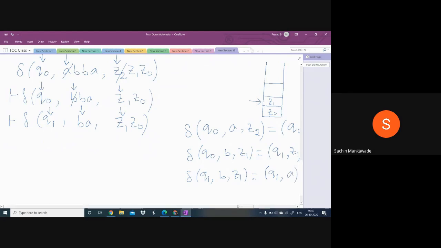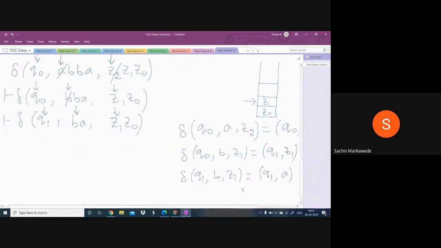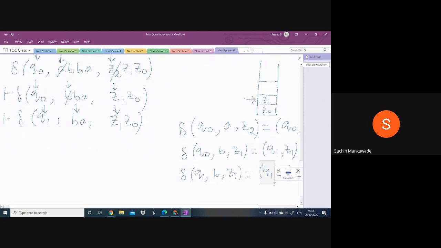Look at this, guys. The topmost symbol in the stack is Z1. I repeat, the state is Q1 and the input symbol is B and the topmost symbol is Z1. And here the same state means be in the same state. So I'll do the transaction. Here the state will be the same, Q1, and the input symbol is scanned, so the remaining input string will be A. And what is the meaning of this one?